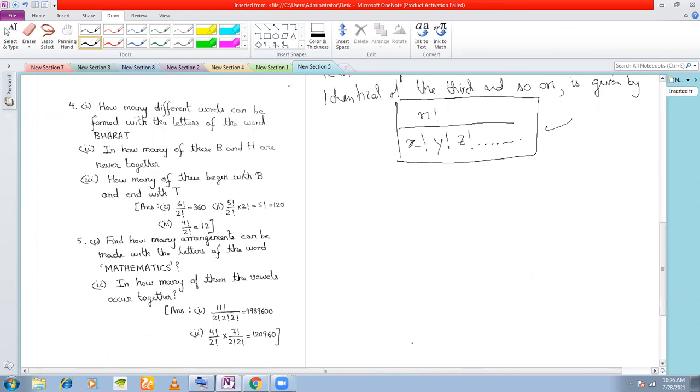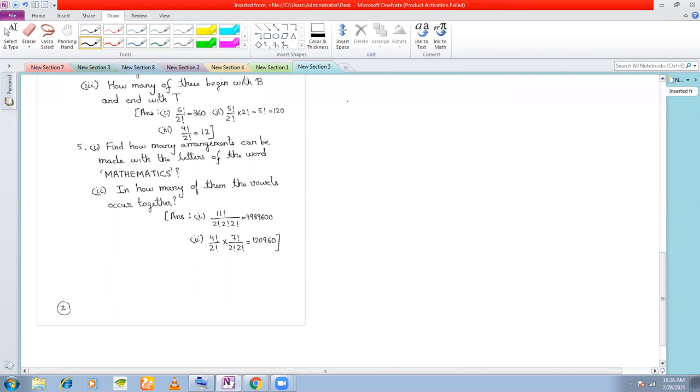Let us see a very easy sum. Just for example, in how many ways can the letters of the word INDIA be arranged?